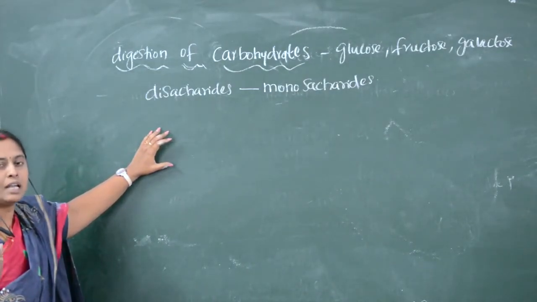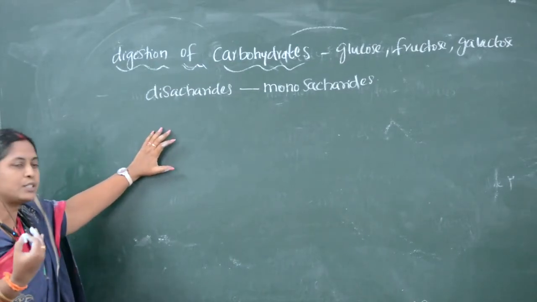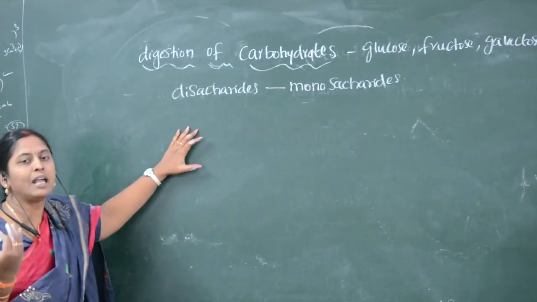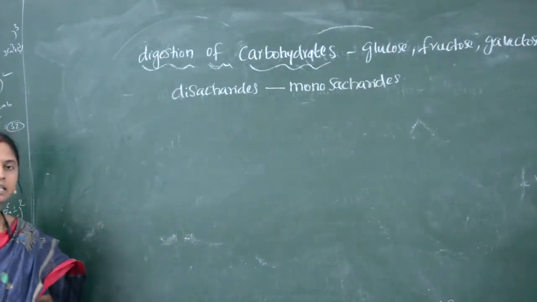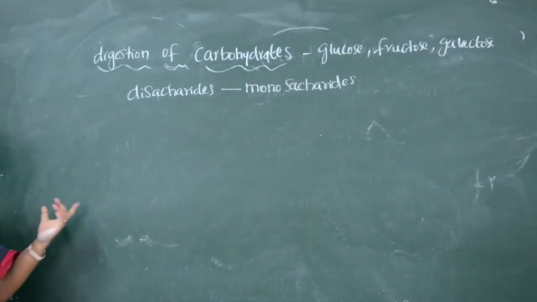While we were speaking about the mouth and the salivary glands, saliva consists of an enzyme called salivary amylase. This amylase is an enzyme which acts on carbohydrates.